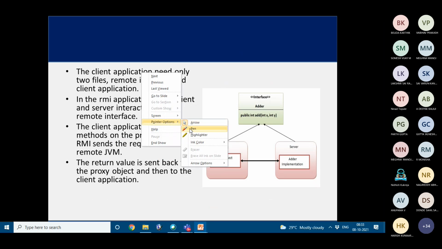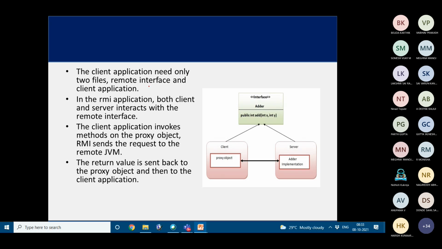So the client application here needs only 2 files, the remote interface and the client application. And in an RMI application, both the server and client interact with the remote interface. The client application will invoke the proxy object, and RMI sends the request to the remote JVM, and then the return value is sent back to the proxy object and then to the client application. So this is the proxy object at the client side, and the implementation will be happening at the server side.